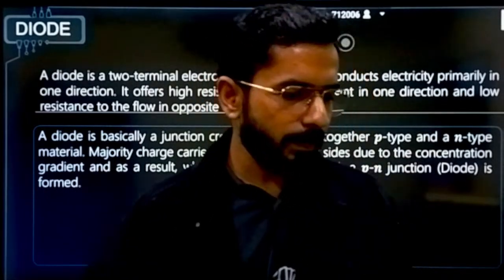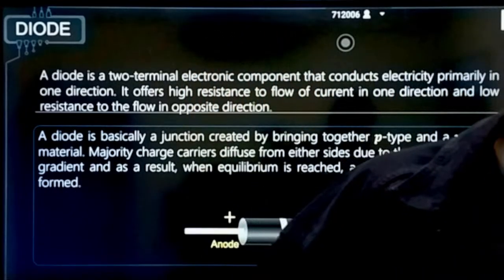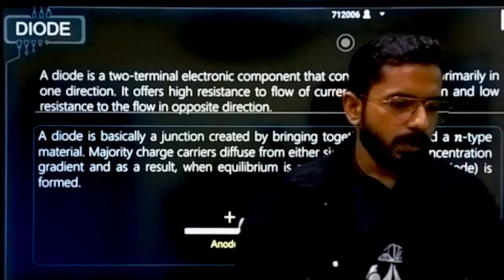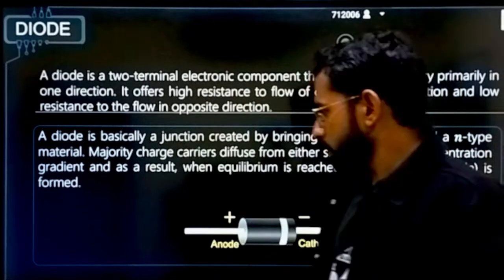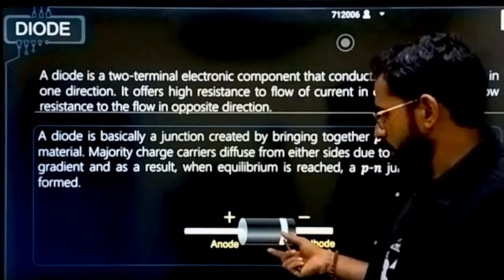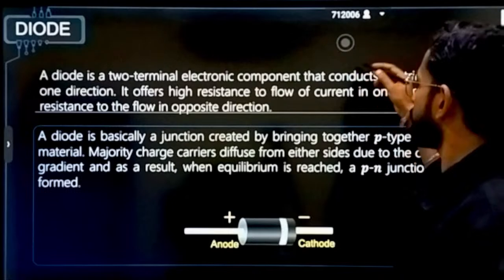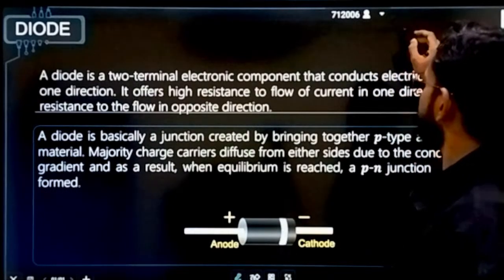Correct? If there is lag, please tell me, so that I can stop and then we'll start further. Fine. And this kind of diode is always present. If I have to represent a diode, what is the symbol of a diode? This is the representation for a diode.